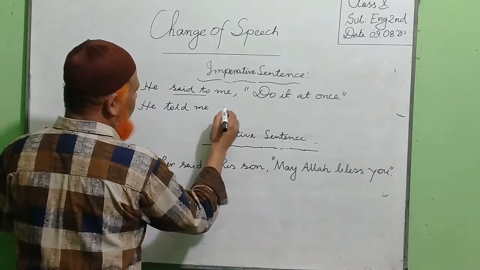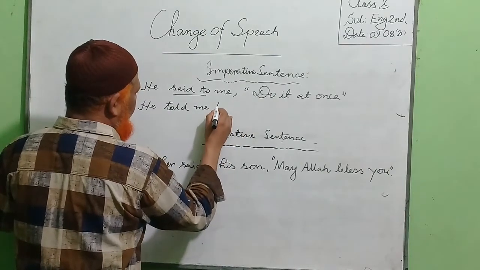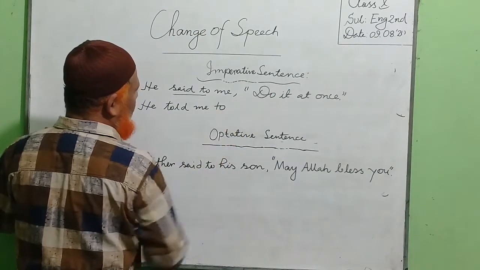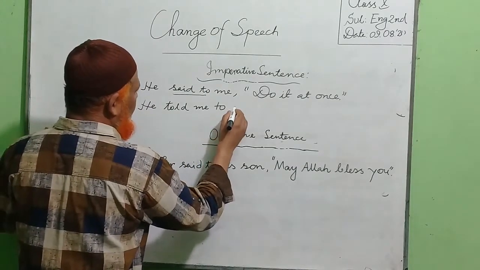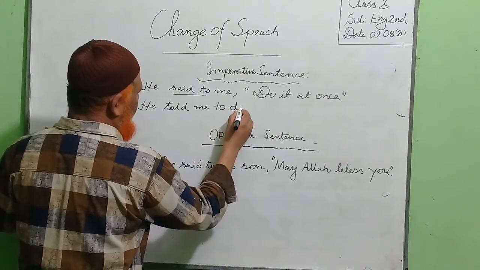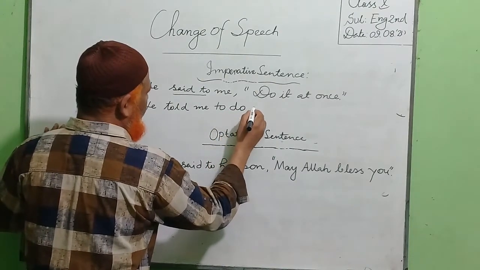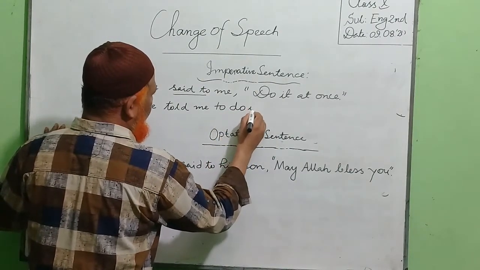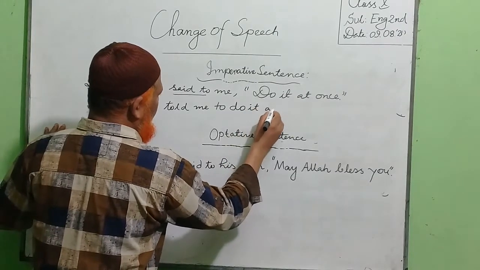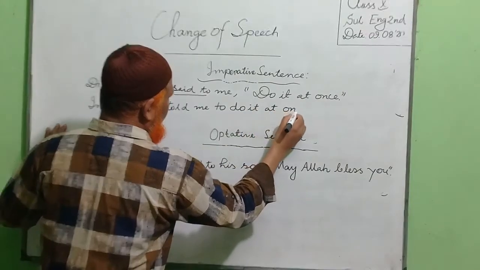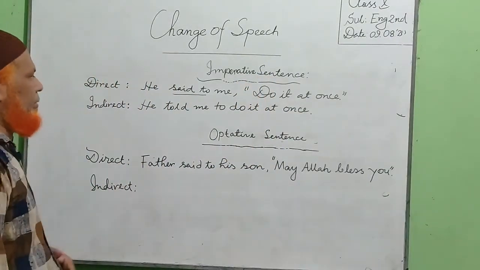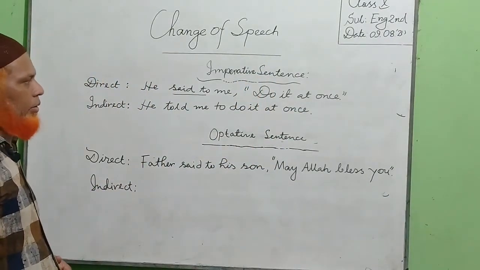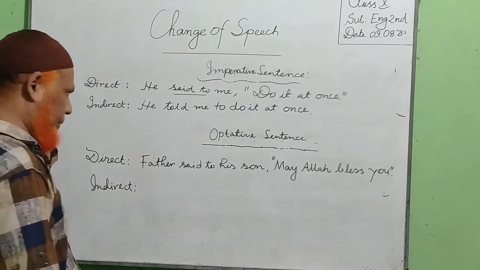Inverted commas must be omitted, and we use to instead. Then we put the rest of the sentence, at once. Then the sentence stands: he told me to do it at once.